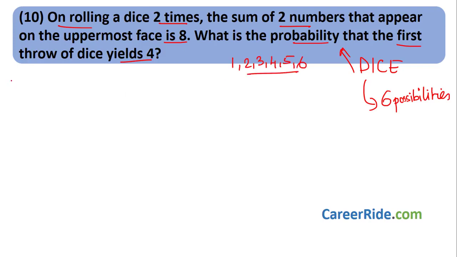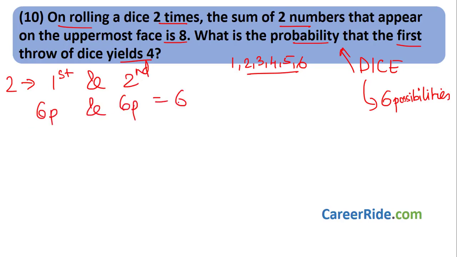What they say is, a dice is rolled 2 times. That means the dice is rolled first and then the dice is rolled again a second time. So the first time there are 6 possibilities and again the second time there are 6 possibilities. So in total there are 6 into 6, 36 possibilities. So whenever the dice is rolled 2 times, total possibilities are 36.